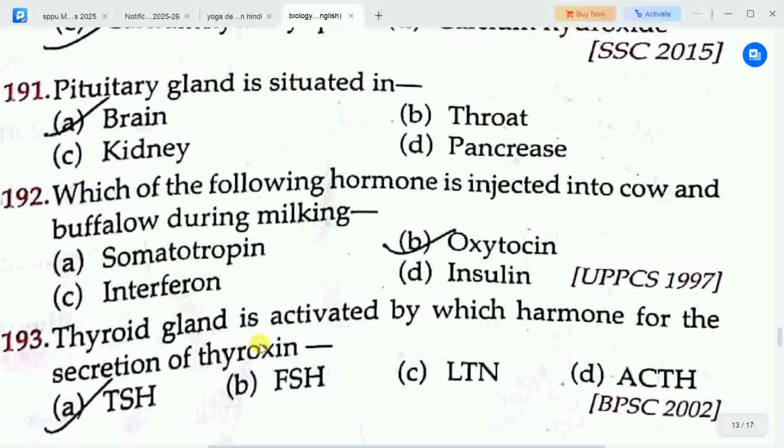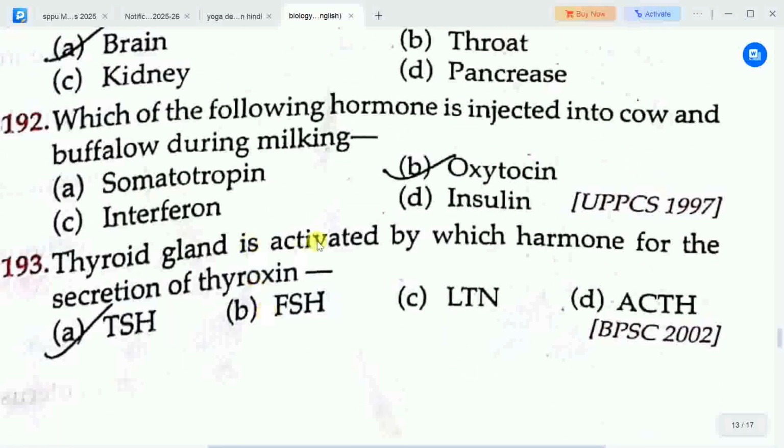Next question is, which of the following hormone is injected into cow and buffalo during milking? Options are A. somatotropin, B. oxytocin, C. interferon, D. insulin. Correct answer is option B, oxytocin. So oxytocin hormone is injected into cow and buffalo during milking.